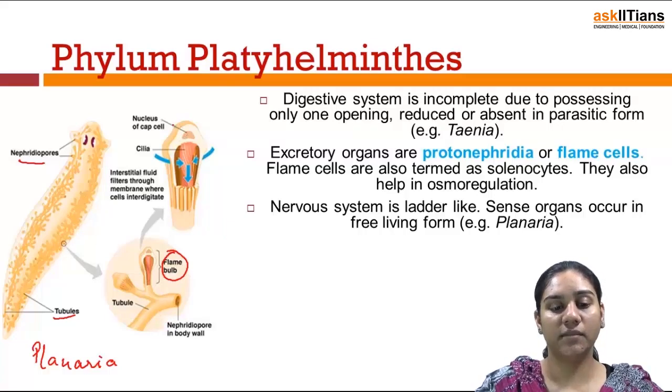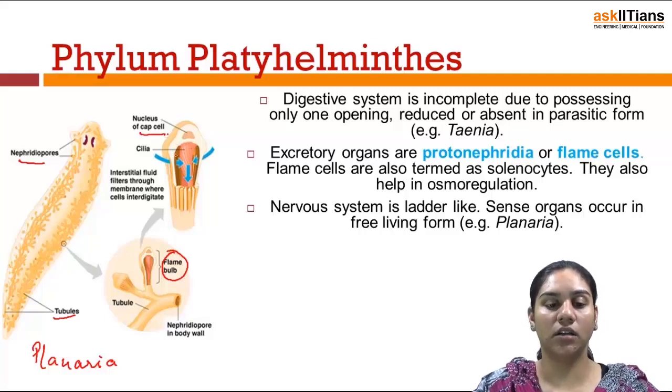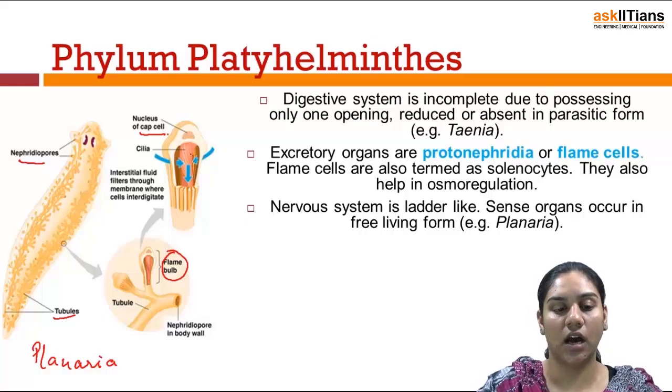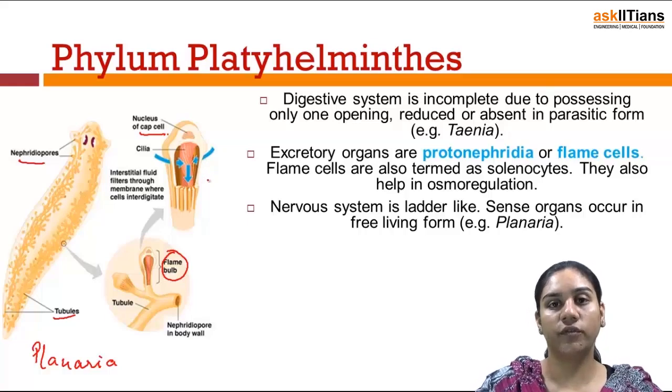In the enlarged view of the flame cells, you can see the nucleus of the cap cell, and inside that a large number of cilia are present. So interstitial fluid is filtered through these flame cells.